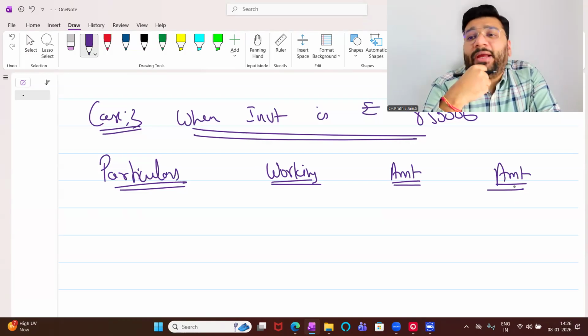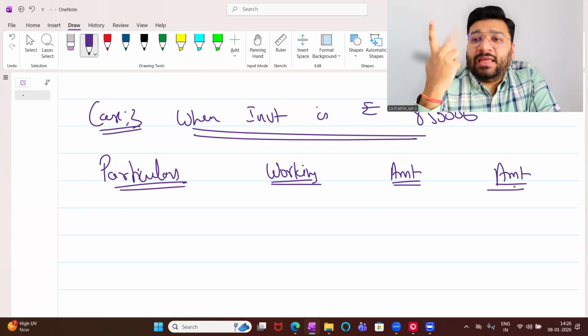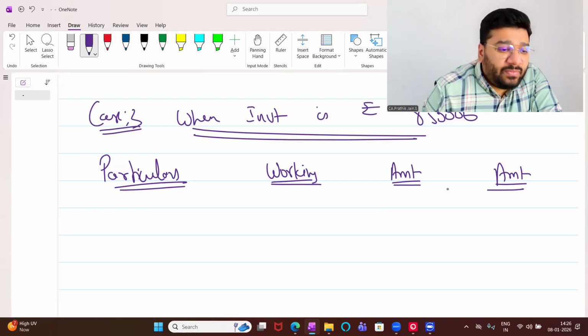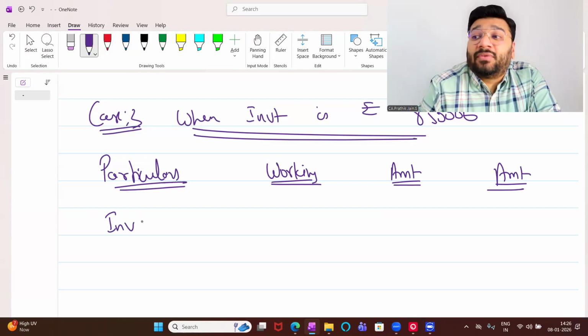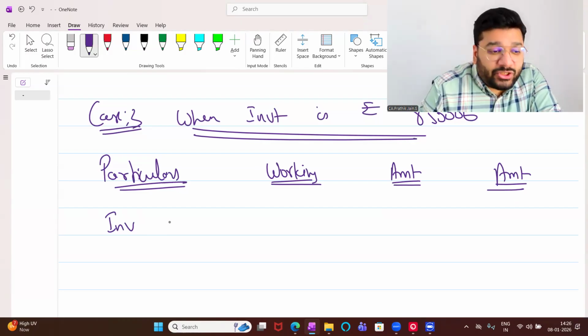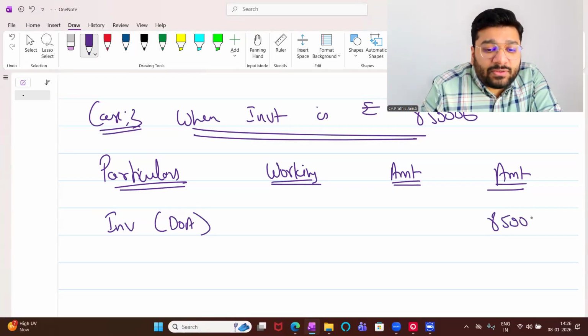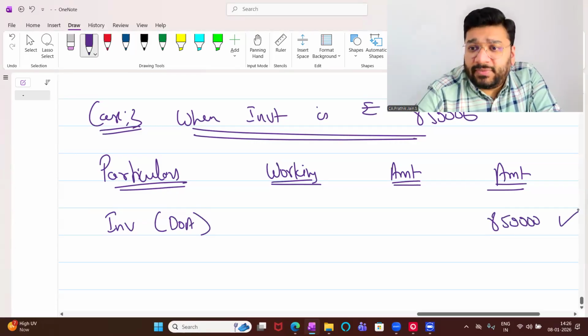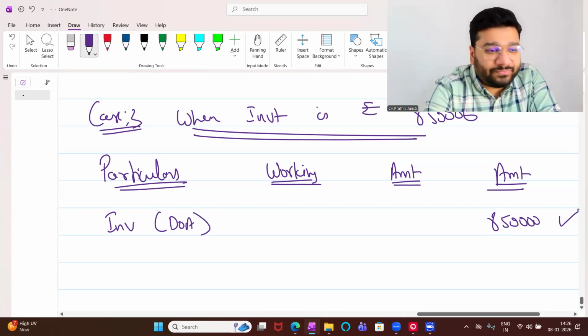To calculate that, what do I need? Investment and net asset. Investment data will come from where? Balance sheet. Which balance sheet? On date of H Limited, on date of acquisition. How much is it? 8,50,000. Means to buy the net asset of S Limited to the extent of 75%. How much have you paid? 850. Now we have to see how much benefit you're actually getting.